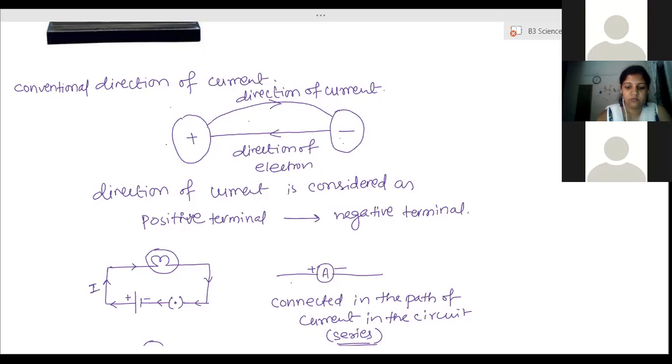Ma'am, timings for the test? 6 to 7. Ma'am, when will we get our marks? A few have already been given, a few are left. I will do them immediately, for maths. A few are corrected. Ma'am, can you scroll down?